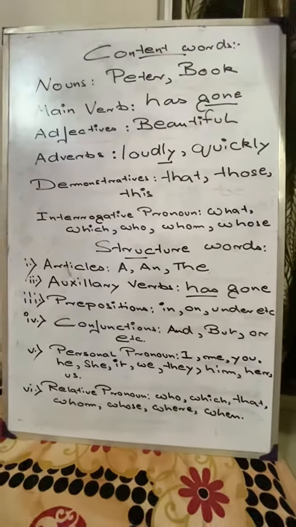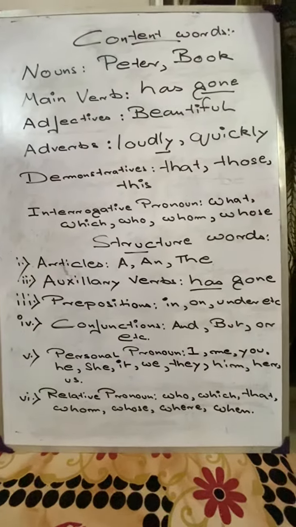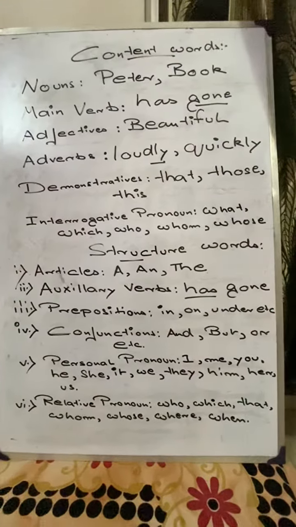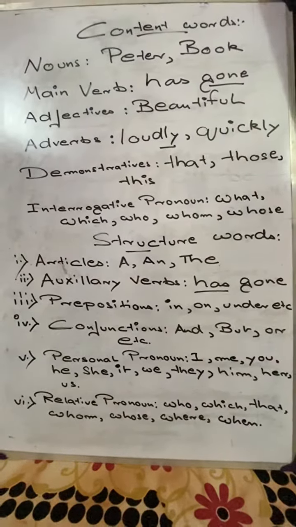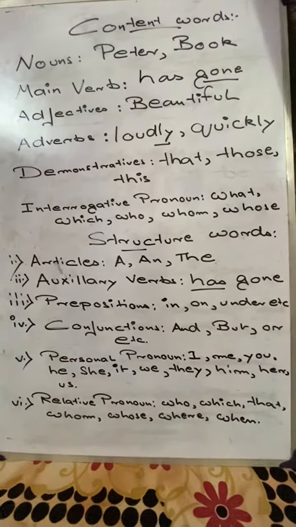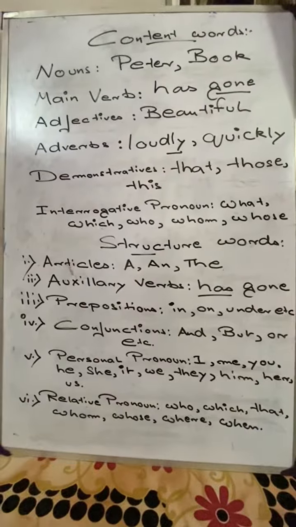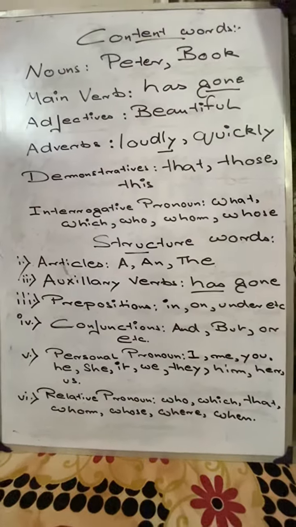Okay. Next category is prepositions. There are lots of prepositions: in, on, under, etc. These words are also not stressed. Then we come to conjunctions: and, but, or, etc. Lots of conjunctions are there. Neither of them are stressed actually.